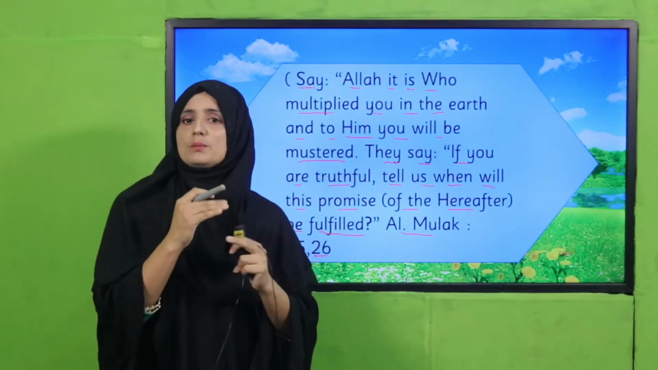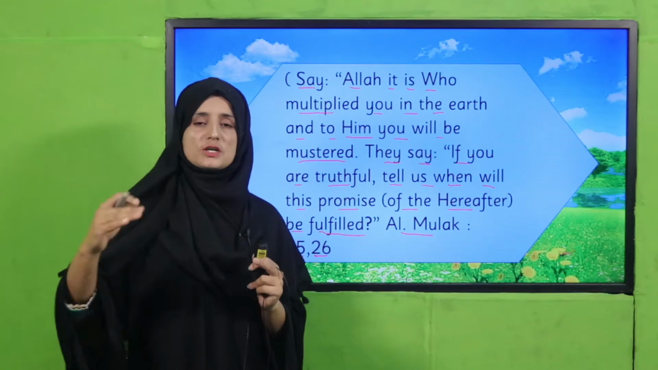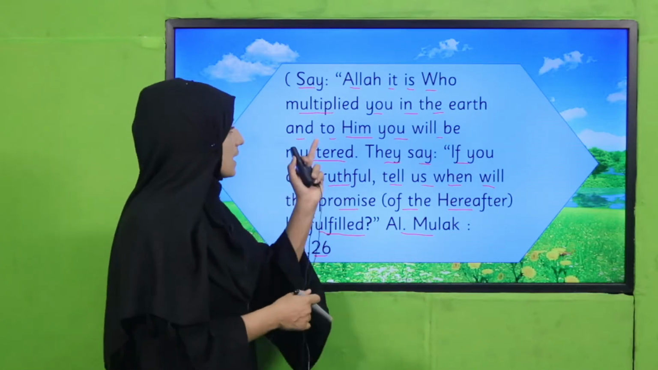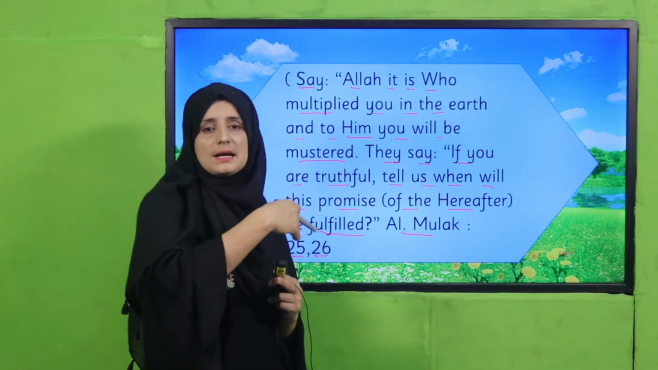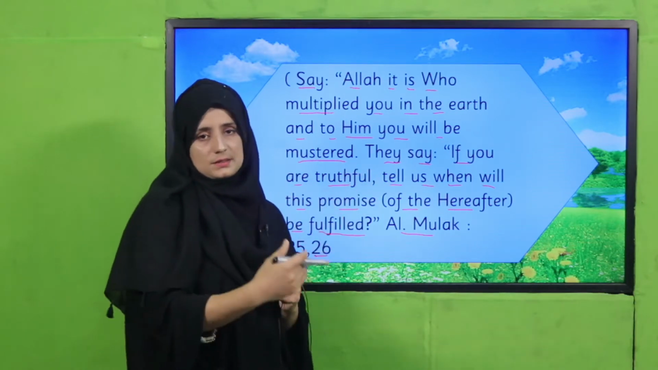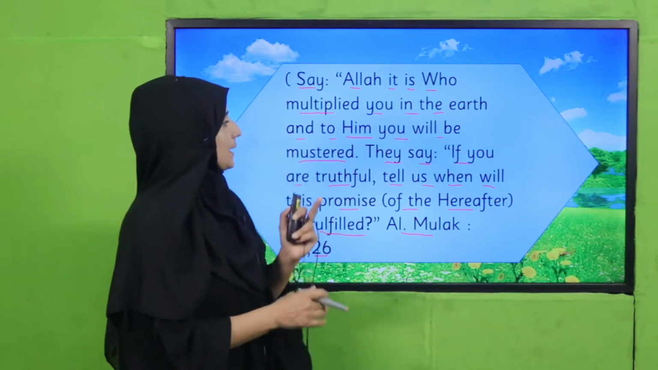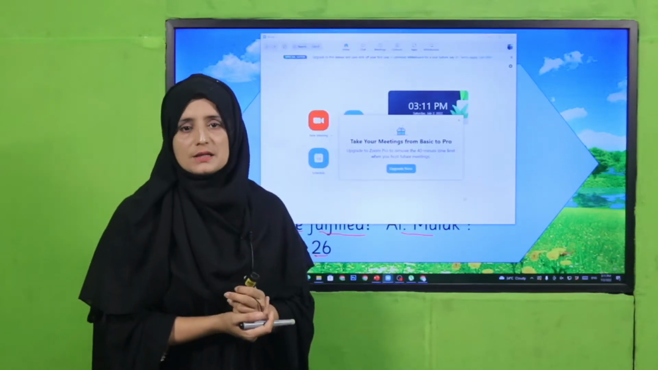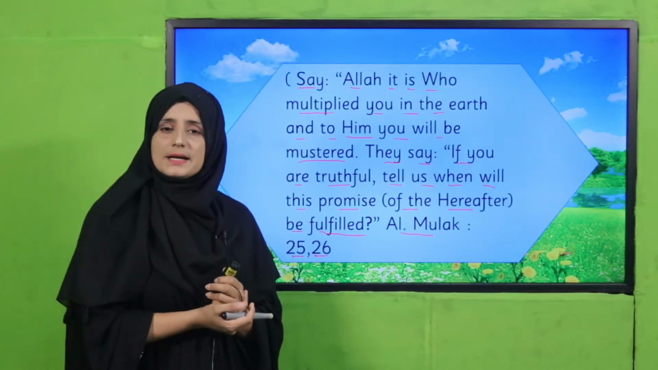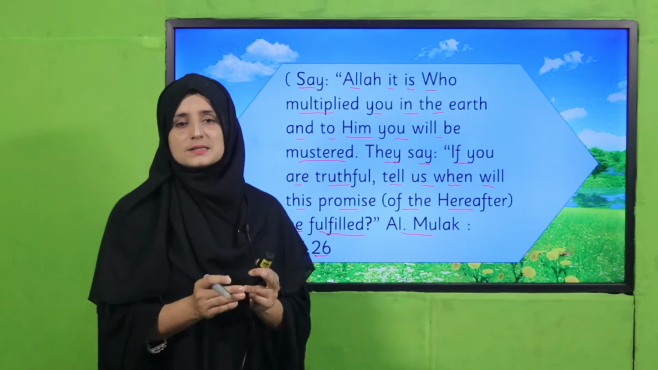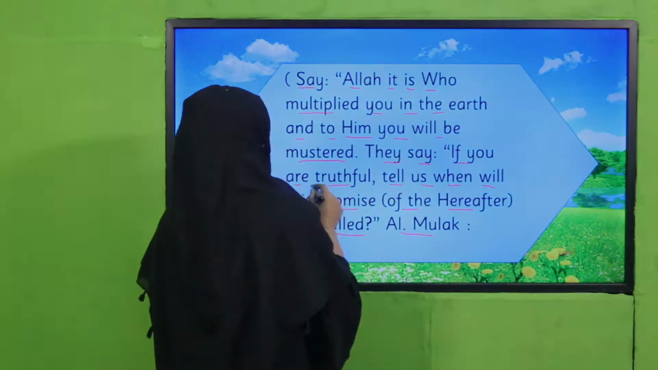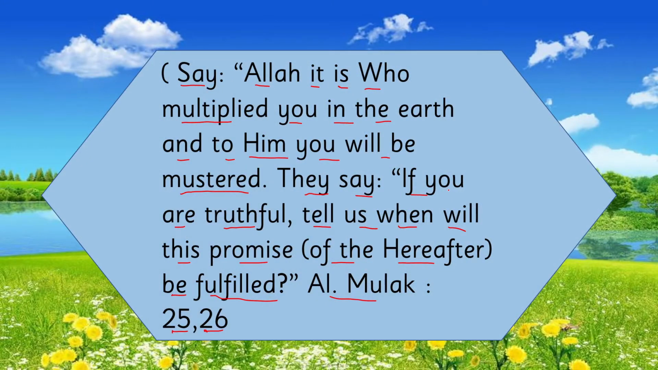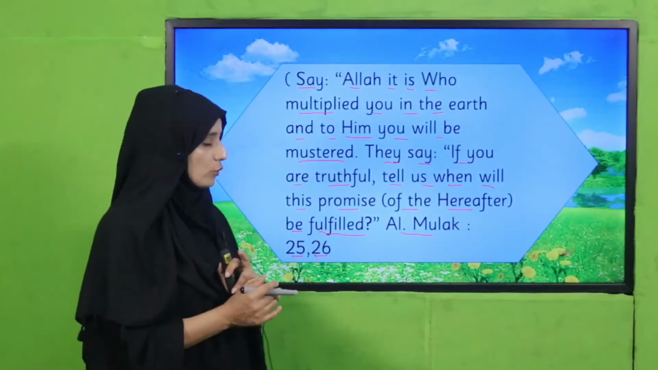He multiplied you means that we are going generation to generation. So this is called multiplication. When we multiply a number, it is like increasing. That's why Allah subhanahu wa ta'ala is mentioning in the Quran that He has multiplied us as human beings, and He knows. And then say, if you are truthful, tell us when will this promise of the hereafter be fulfilled.